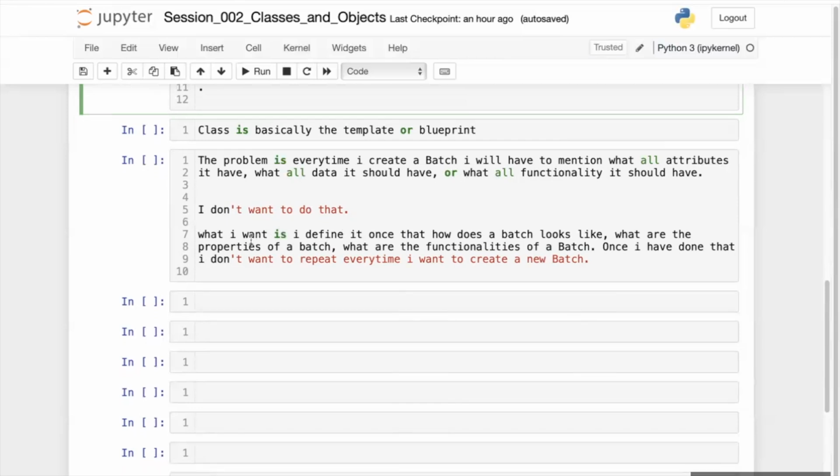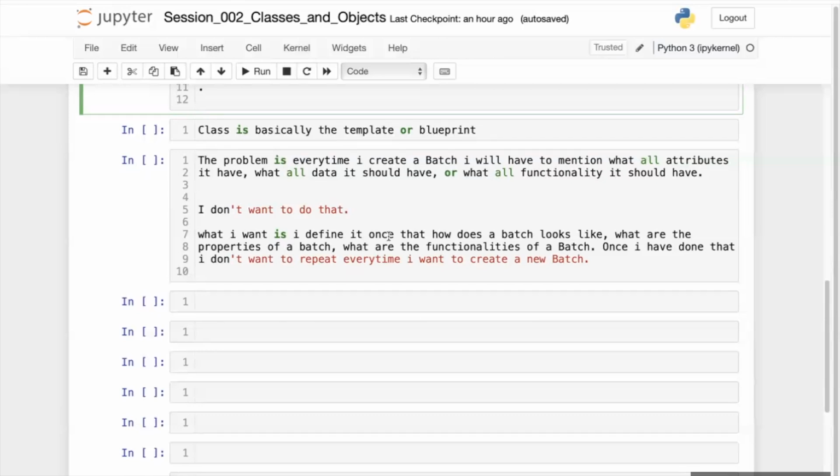So what I want is I define it once, how a batch looks like. What will be its shape, size, and whatever. You can call it a रूपरेखा in हिंदी, कि मैं ये पहले से डिफाइन कर लूंगा कि ये मेरे बैच का रूपरेखा कैसा होना चाहिए. Okay, and what should be the properties of a batch, and what are the functionalities of a batch. So once I have done that, I don't want to repeat it every time.